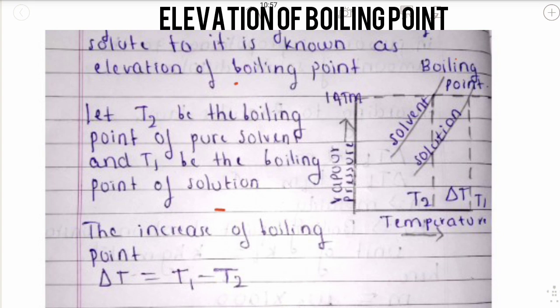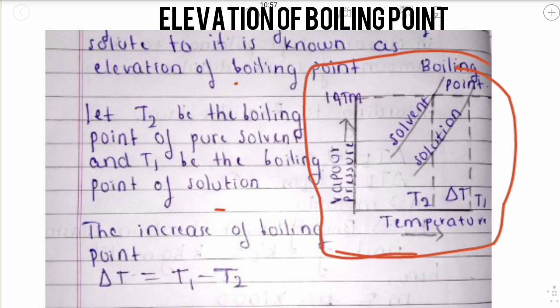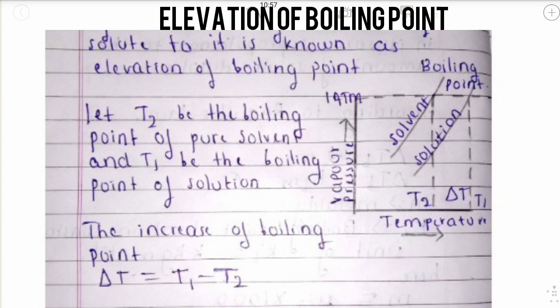Here is a graph given in the NCERT textbook. Imagine that this point is the atmospheric pressure. Let's say this is the pure solvent in liquid form.